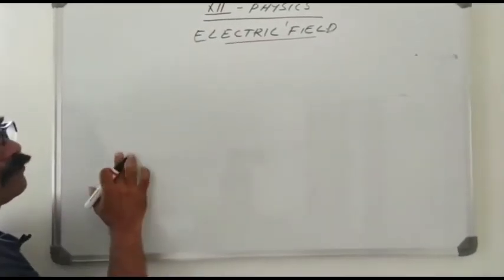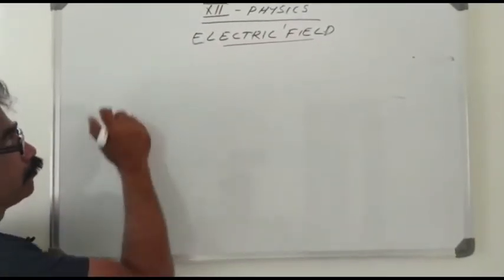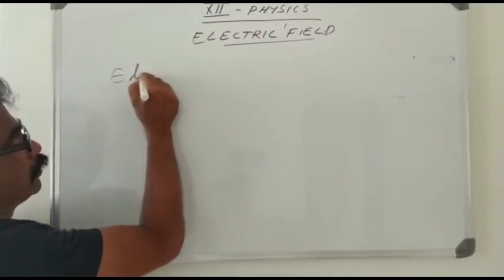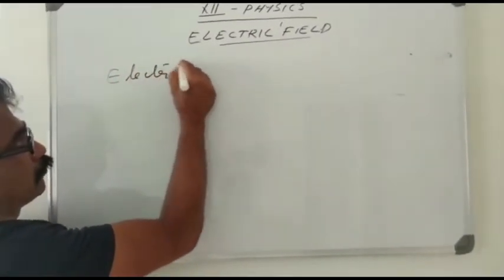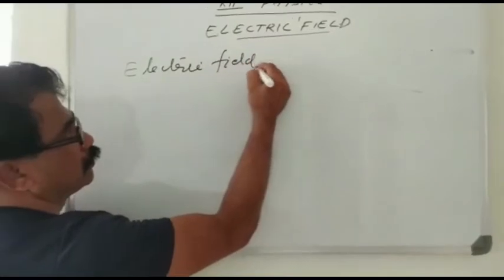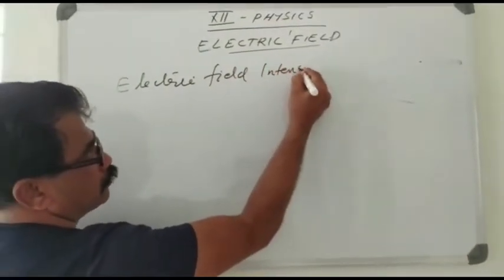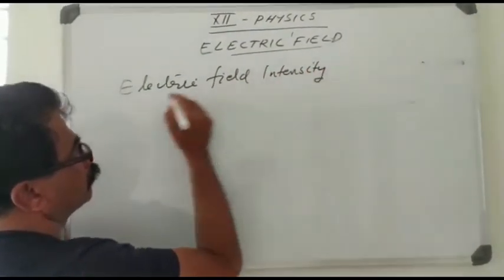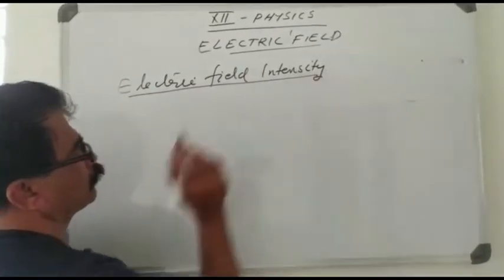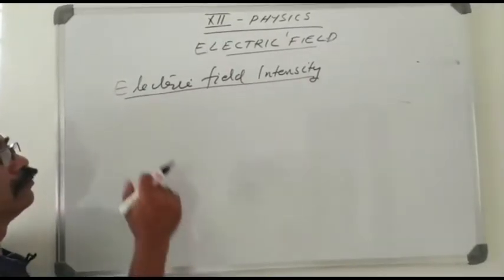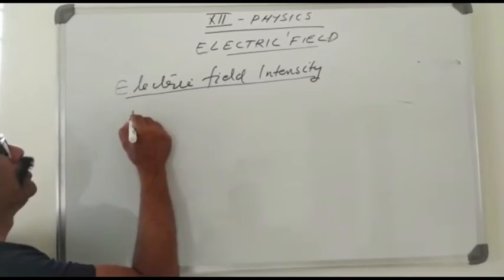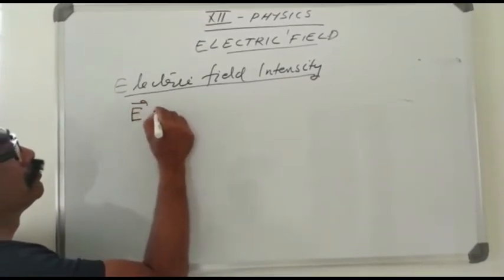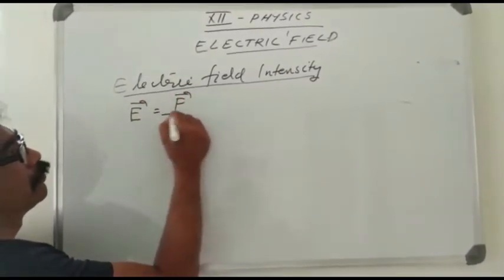The strength of the electric field is represented by the term electric field intensity. Now, we have the equation E is equal to F by q.